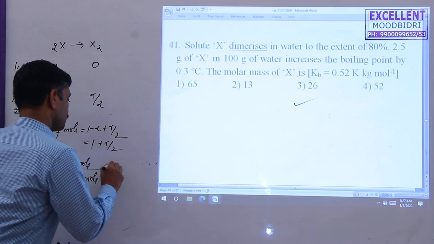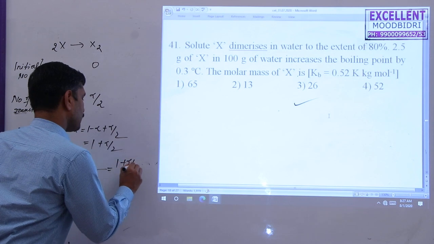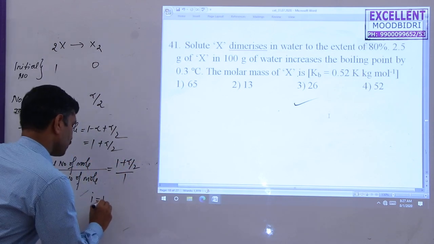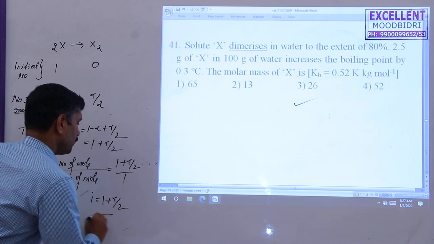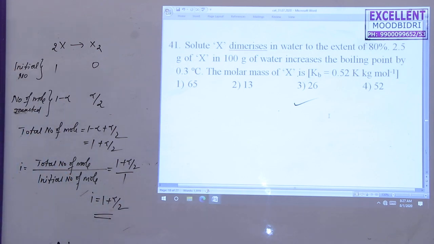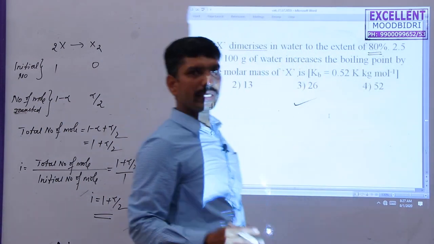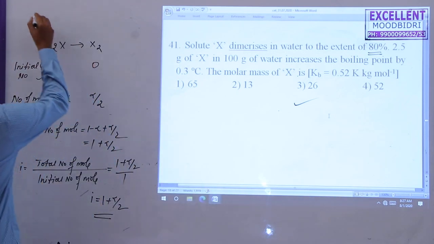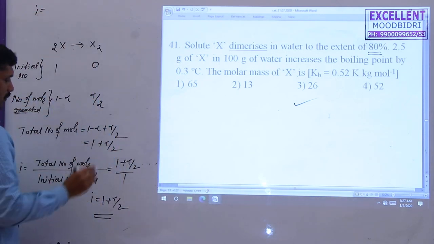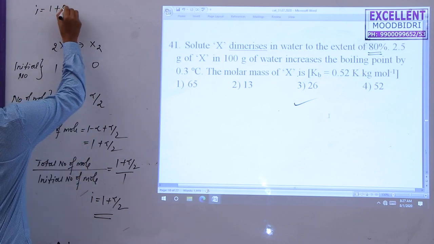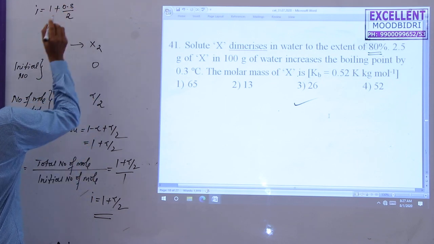So total number of moles, you know that 1 plus alpha by 2, the initial number of moles is 1. So I value is equal to 1 plus alpha by 2. But they've given how much percent is dissociated here? 80%. So alpha value is 80%. So I value, find out. So I value is equal to 1 plus alpha value 80%, 0.8 divided by 2.